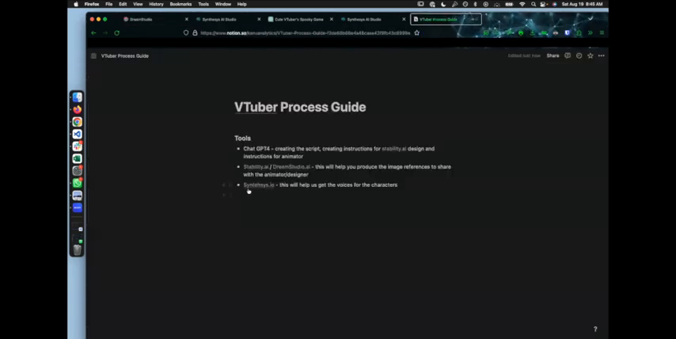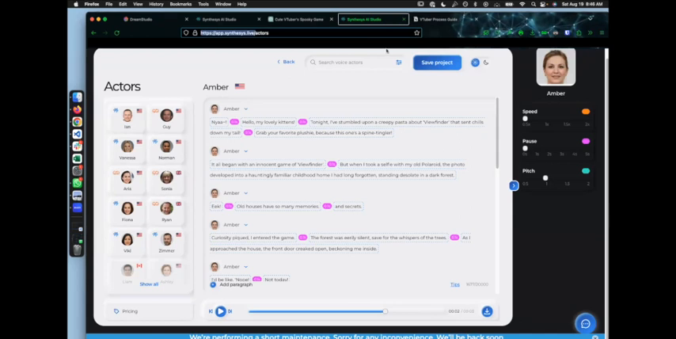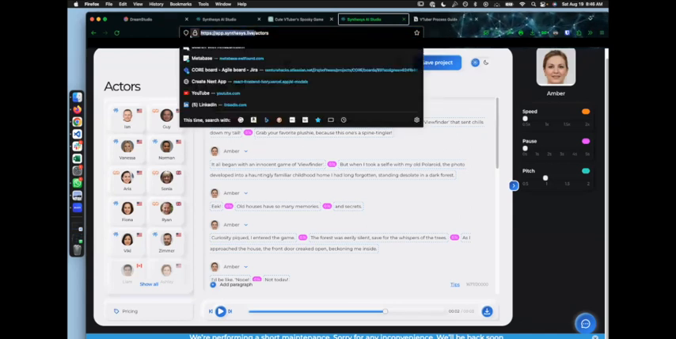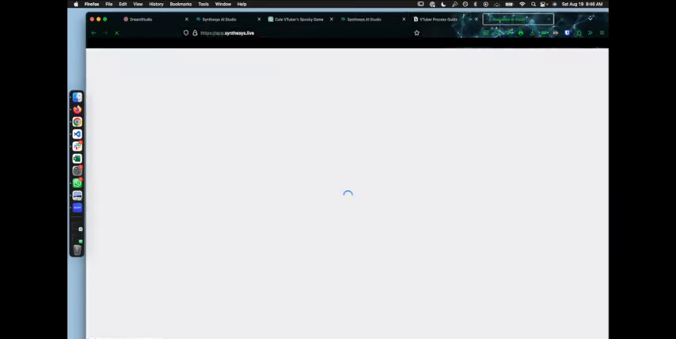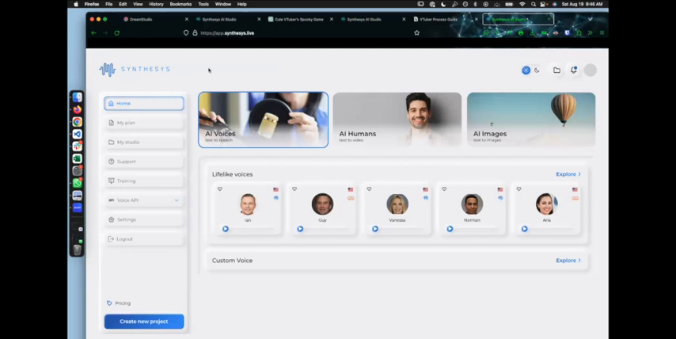The next piece is Synthesis. Let me make sure I'm spelling that correctly. Synthesis.io. That's this piece here. So I will get the link, and I'll share that link with you too. Okay, so you'll get here. This is the new UI.